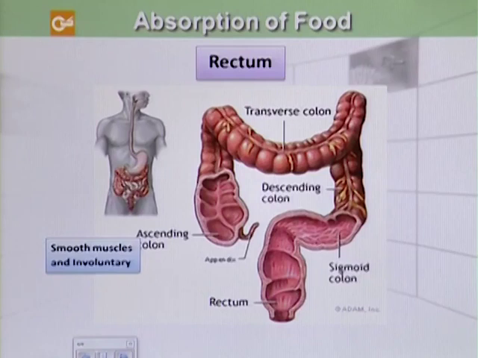The first one is smooth and it opens involuntarily in response to pressure inside the rectum, while the second one is composed of striated muscles and is under voluntary control by the brain, and thus it permits a conscious decision to delay defecation. So that was all about the absorption of food through the important organs. First it was absorbed in the small intestine, then in the large intestine, and finally passed on to the rectum, and digested waste was passed out of the body via the anus.